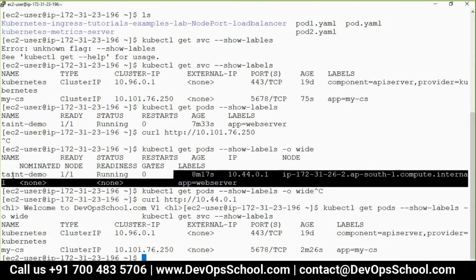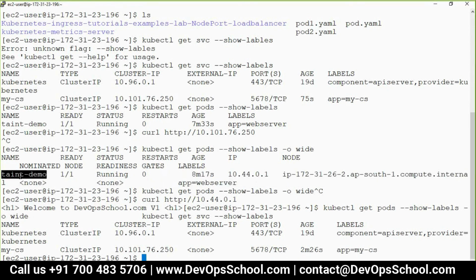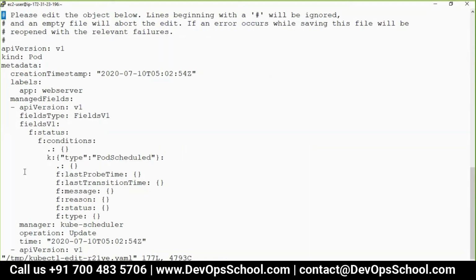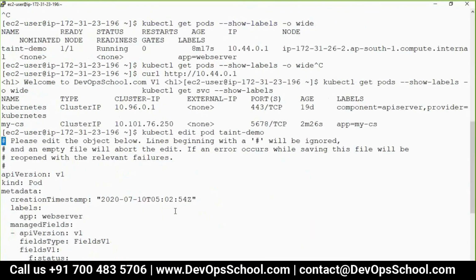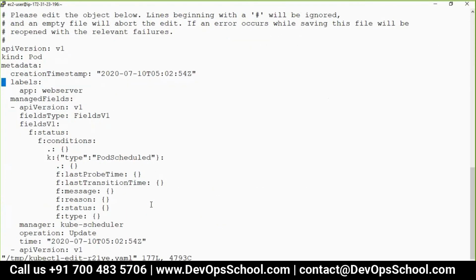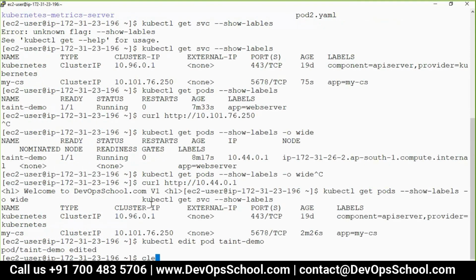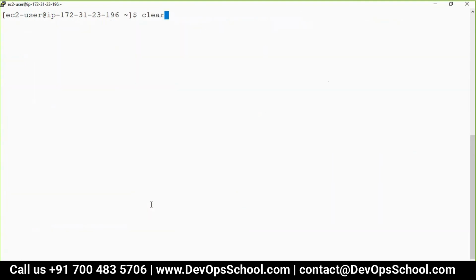So let's modify the label of the pod. kubectl edit pod, labels of pod. And what was the label? app is equal to my-cs. So app is equal to my-cs. I modify the labels. Okay, clear the screen. Now can I compare first?